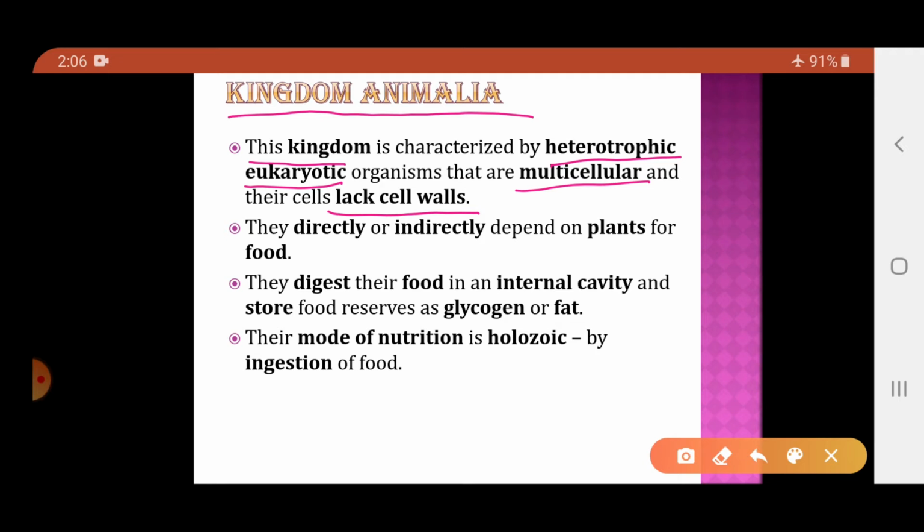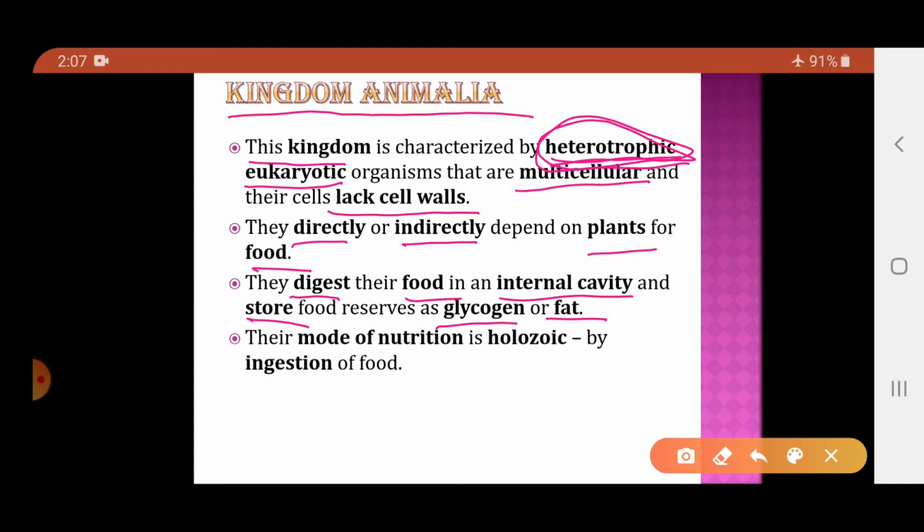Now we know, as they are heterotrophic, they cannot prepare their own food. So they are directly or indirectly dependent on the plants for their food requirement. Now they digest the food in their internal cavity and store the food either in the form of glycogen or in the form of the fat.